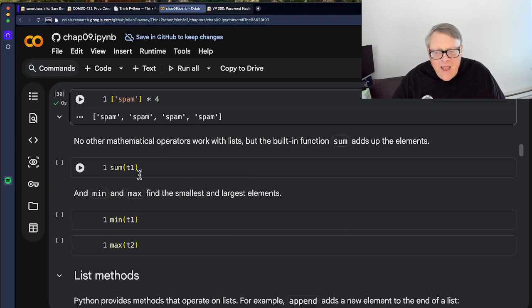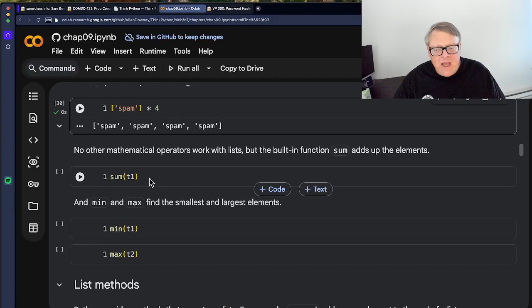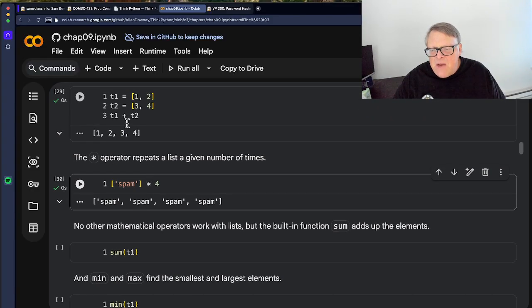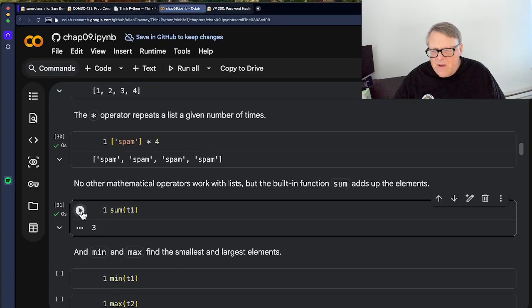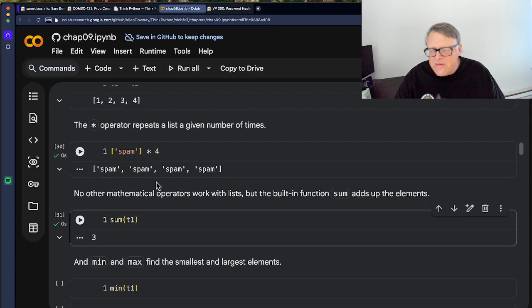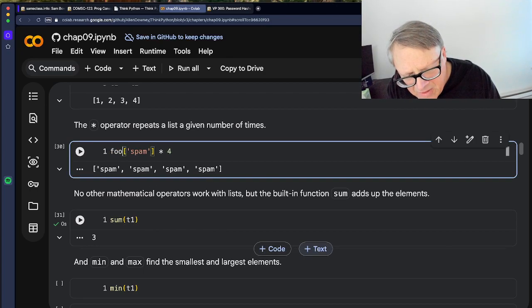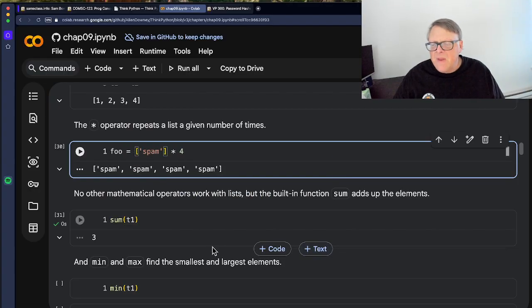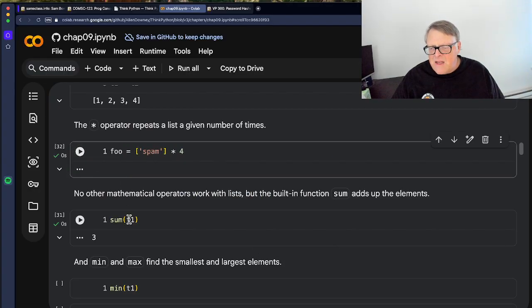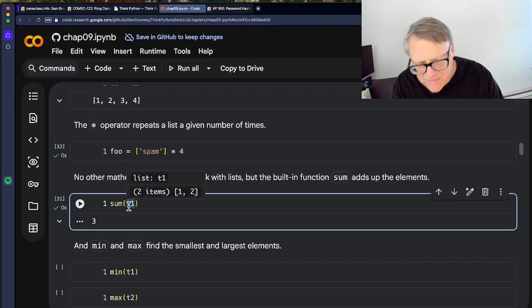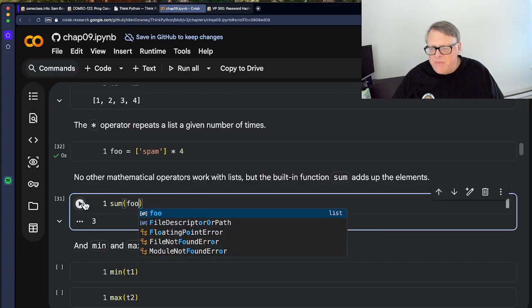You can do sum to add up the elements of a list. So T1 is a numerical list up here, 1 and 2, and now it's 1, 2, 3, 4, so it should add up to 10. But if I tried to add this one, the spam, spam, spam, spam, it shouldn't be able to add it up. Let's try this. Let's set foo equals this, and now try to sum foo. It should complain, I suppose.